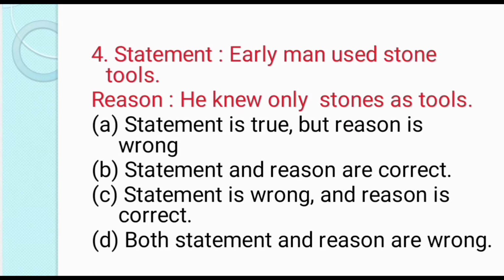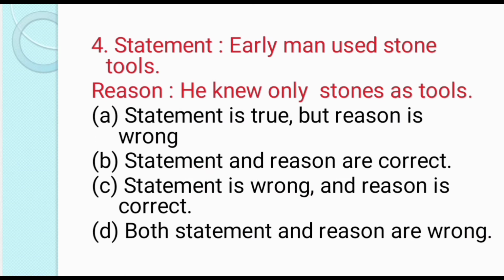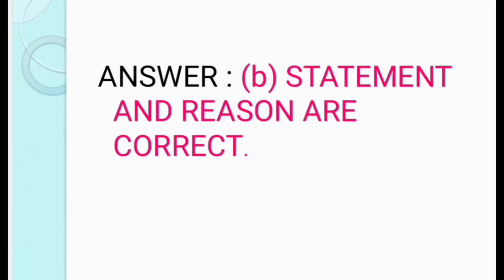Fourth question is statement: Early man used stone tools. Reason: He knew only stones as tools. Option A. Statement is true but reason is wrong. Option B. Statement and reason are correct. Option C. Statement is wrong and reason is correct. Option D. Both statement and reason are wrong. The answer is option B. Statement and reason are correct.